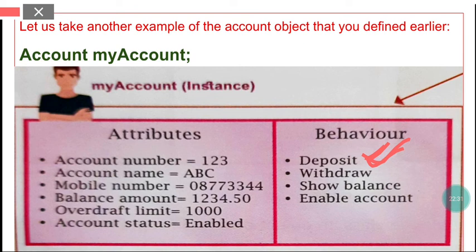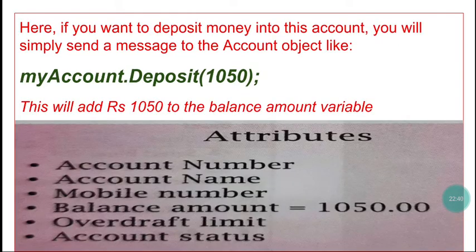So myAccount.deposit, and then inside the method we have passed the argument. How much? 1050.